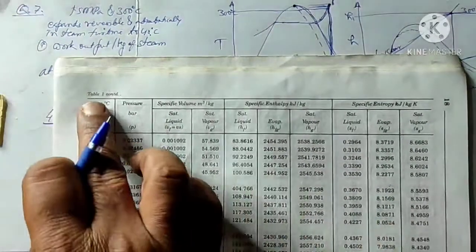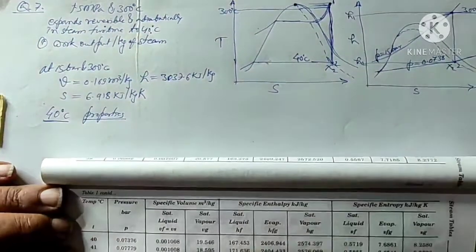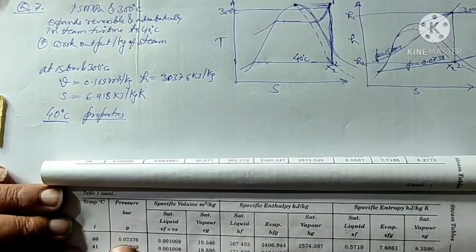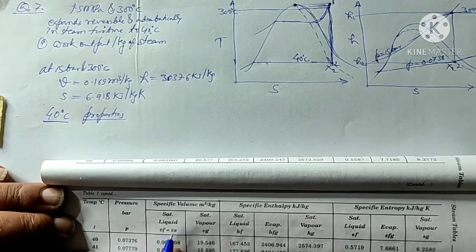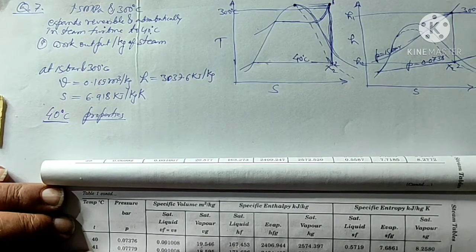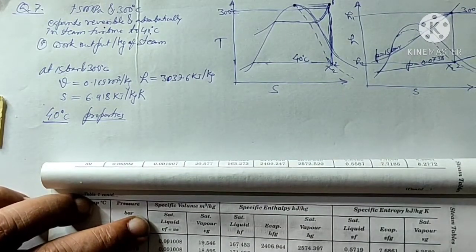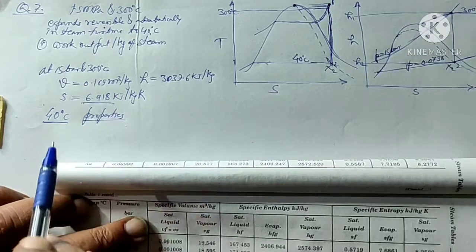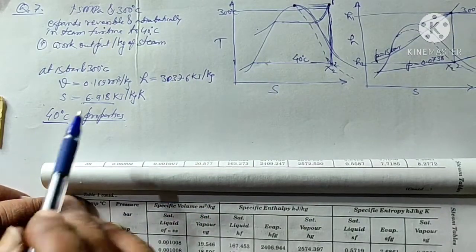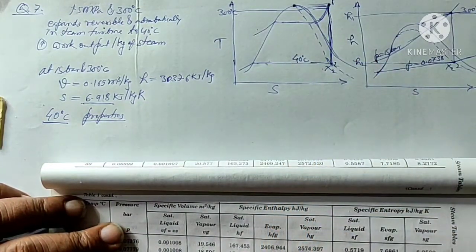So here in table number 1 the temperature is given, so I'll move it further. For 40 degree centigrade the pressure is given as 0.07376 bar. The volume of the water, steam, enthalpy, and the entropy. Here I can see the total entropy is 8.2580, but at the inlet point the entropy is 6.918 only. So if entropy should remain constant between 0.1 and 0.2, that means the steam will be wet,